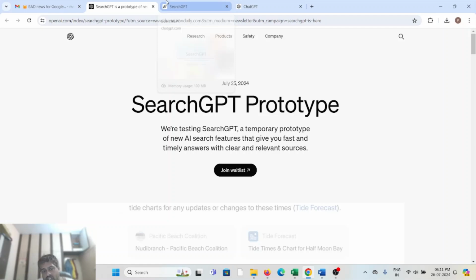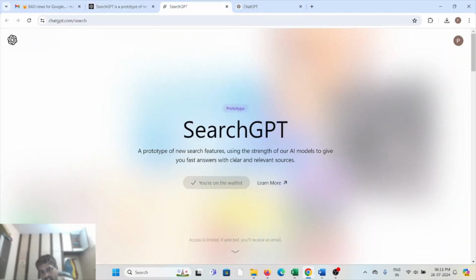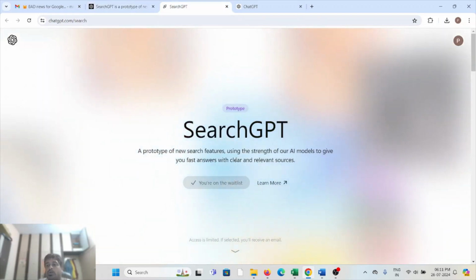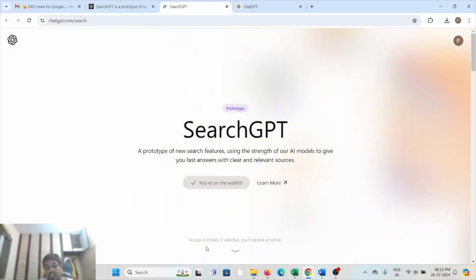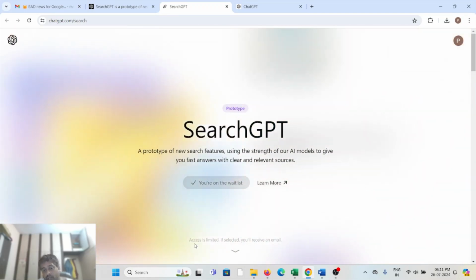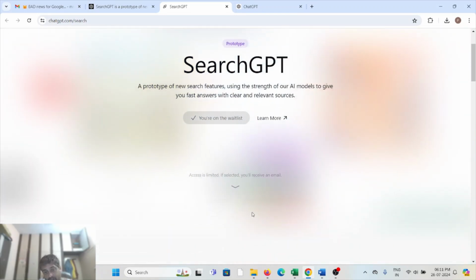Once you click on join waitlist, it will take you to this page, and you will have to sign up with your email ID and password. In the initial stage the access is limited, so if you are selected and given access, you will receive an email.